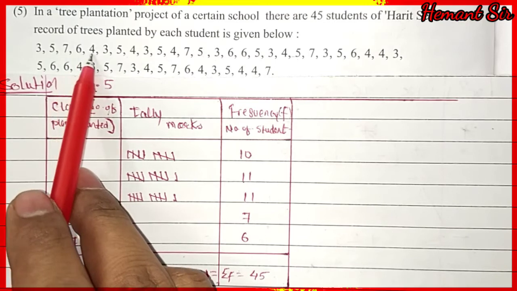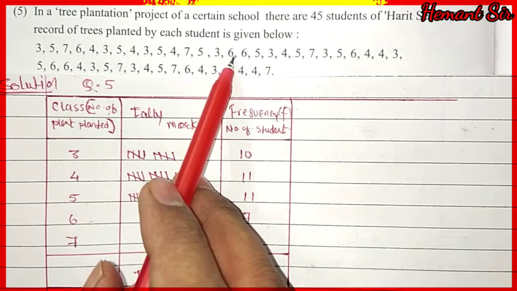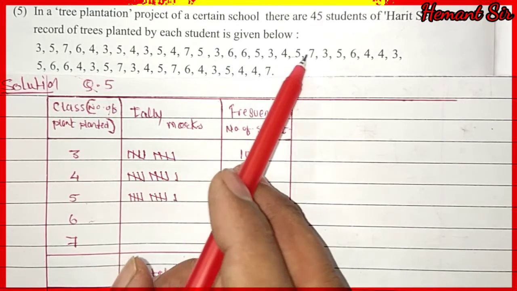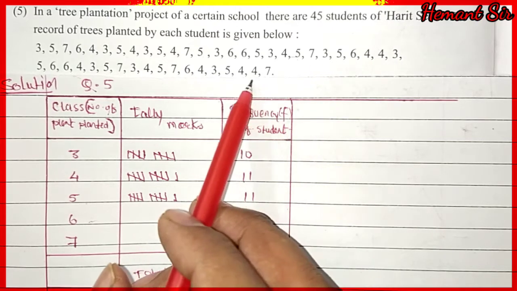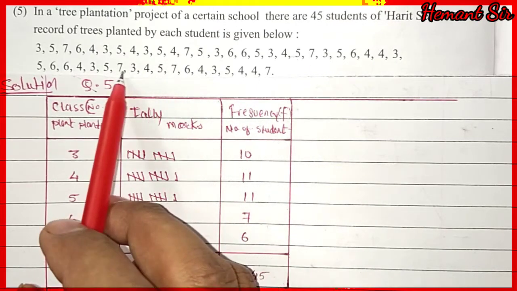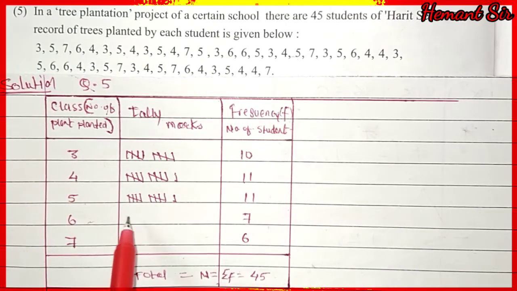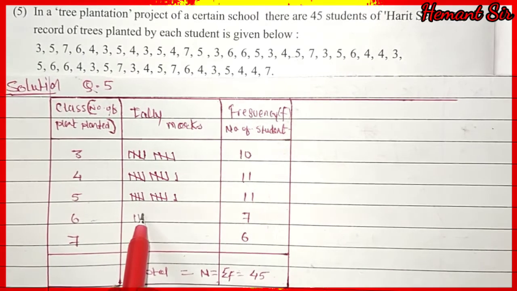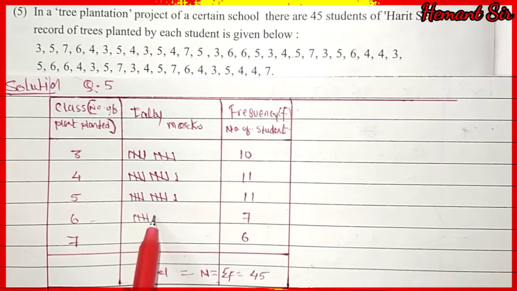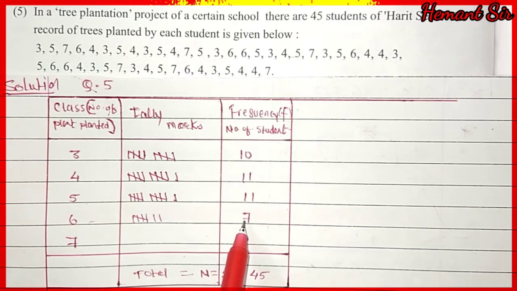So here we have 1, then 2, 3, 4, 5, 6 and 7 times. So we have to write the tally mark 1, 2, 3, 4, 5, 6 and 7. So we have written 7 here.